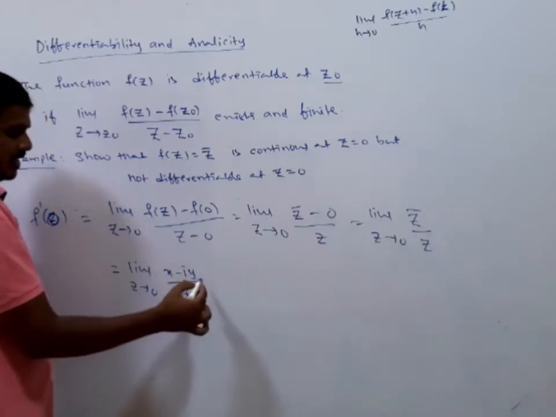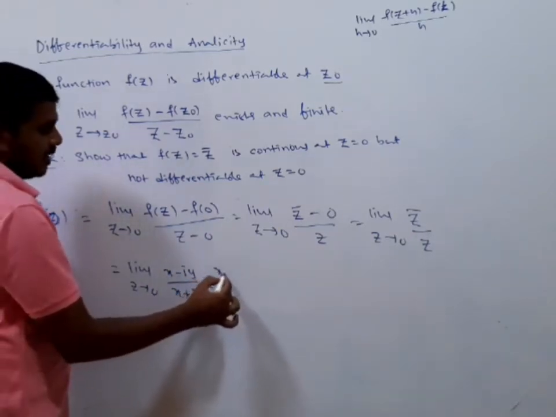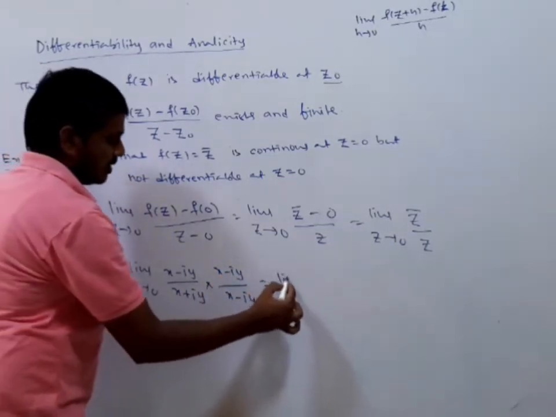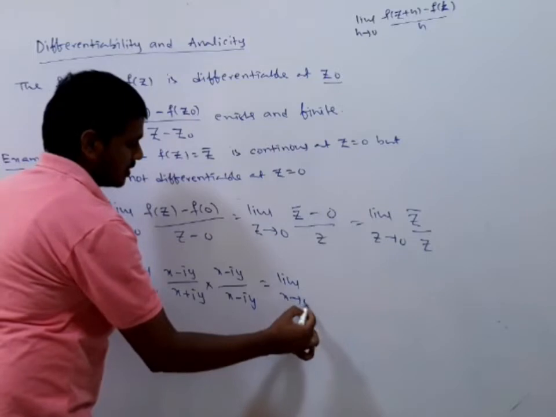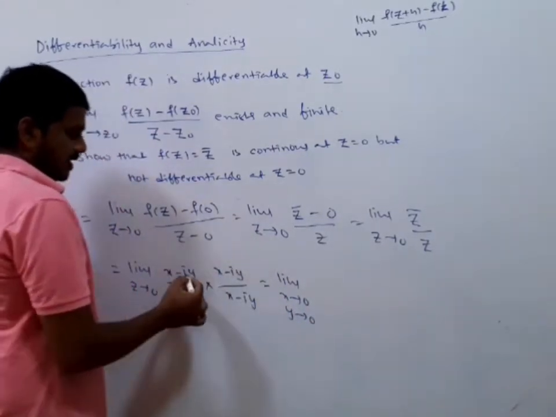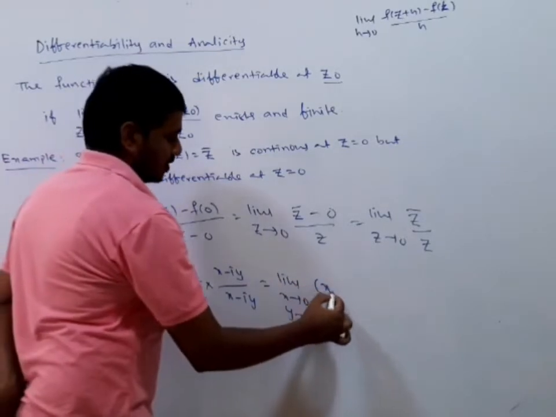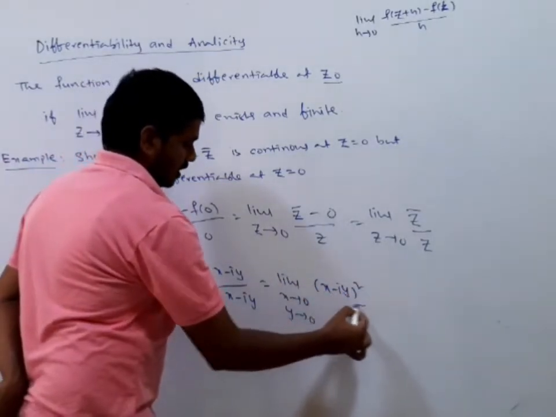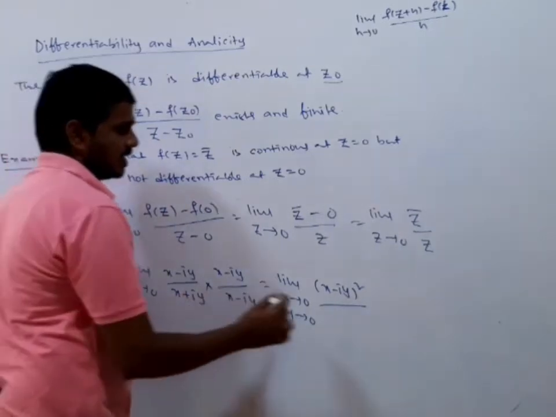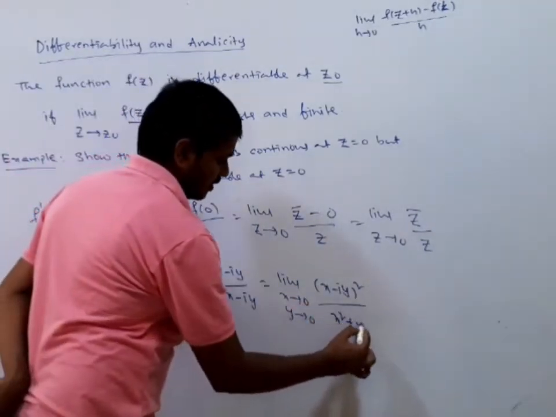So I am going to rationalize the denominator here: multiply by x minus iy divided by x minus iy. The limit as z tends to 0 can be written as x tends to 0, y tends to 0. In the denominator, (a plus b)(a minus b), that is z times z bar, is nothing but x square plus y square.